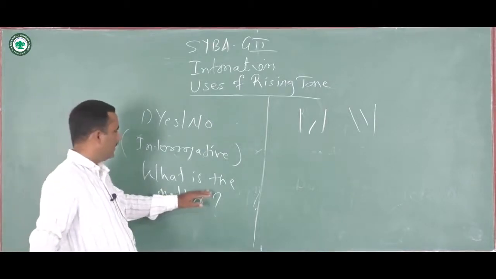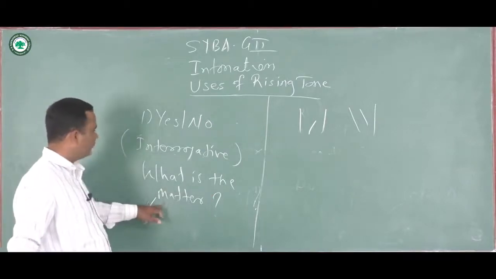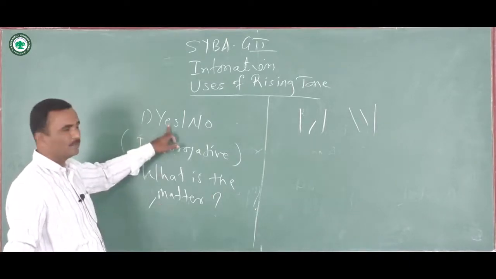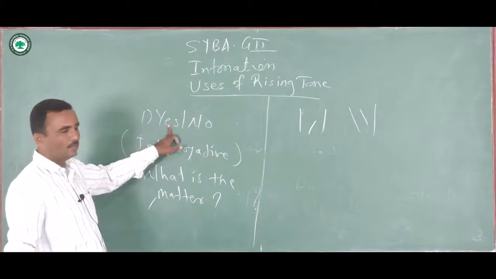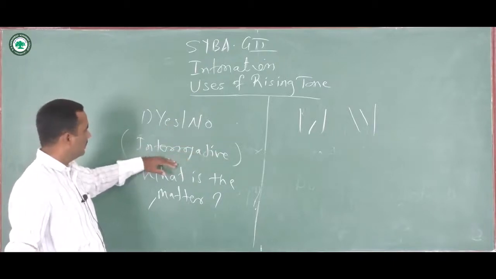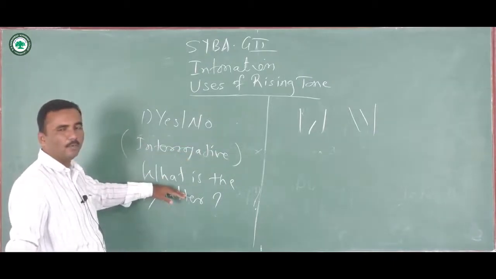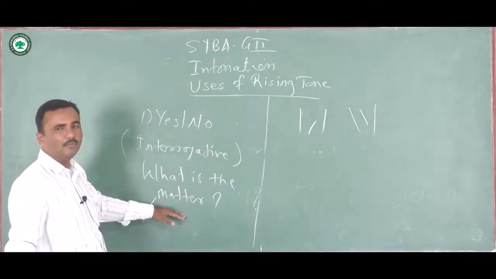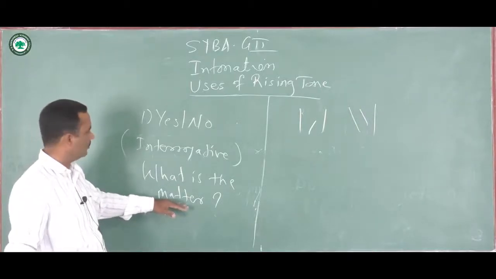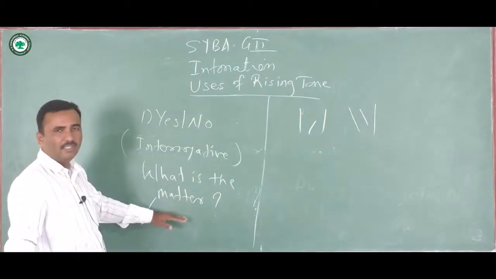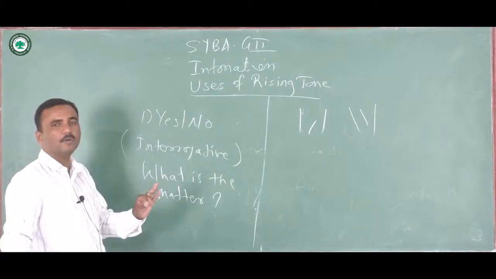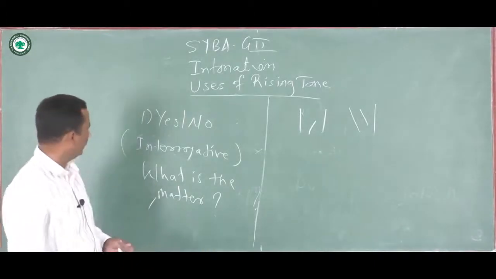Here the intention is that it will show the speaker's friendliness and warmth. So the first situation was yes no questions. Second was interrogative questions, that is WH, but its intention will be different, its tone, its purpose, its objective will be different. Here the objective is friendliness and warmth, while in falling tone the objective is just to show a casual or neutral remark.